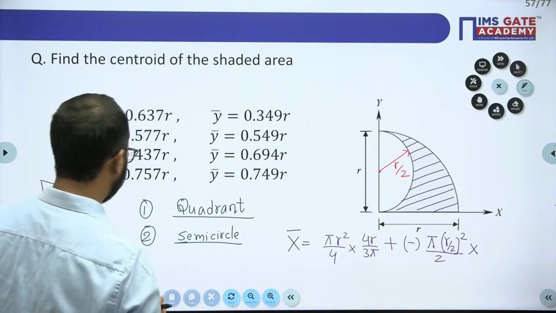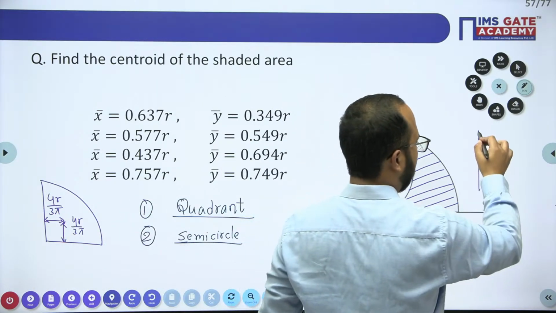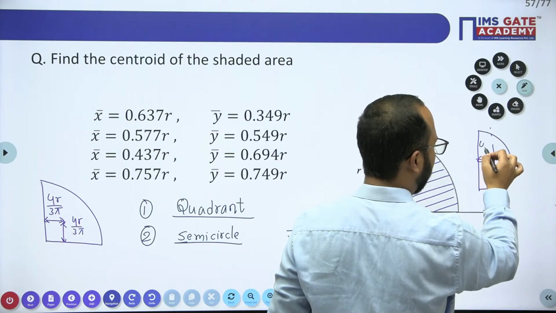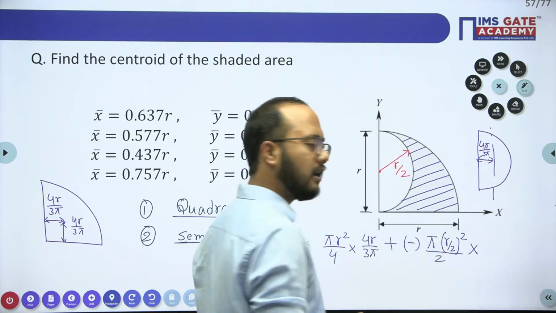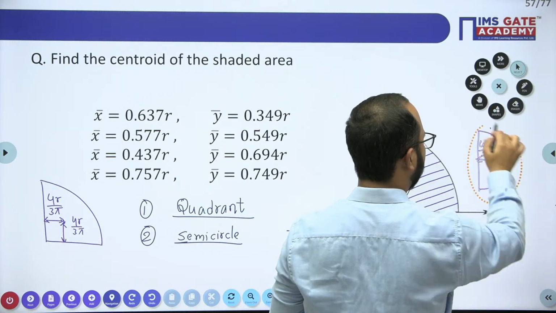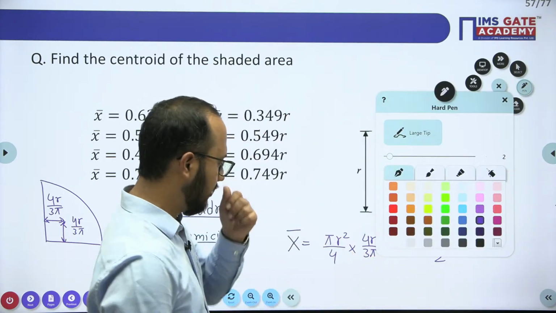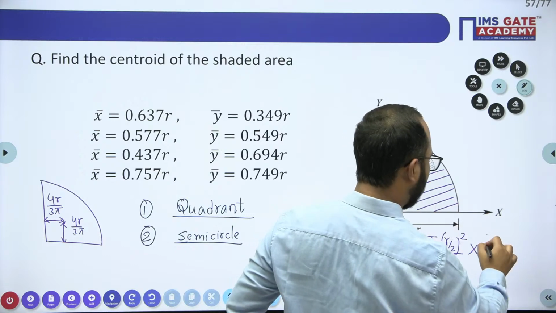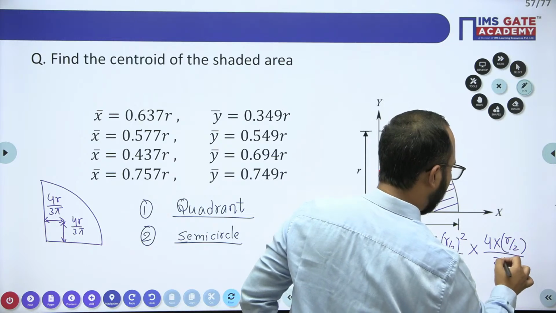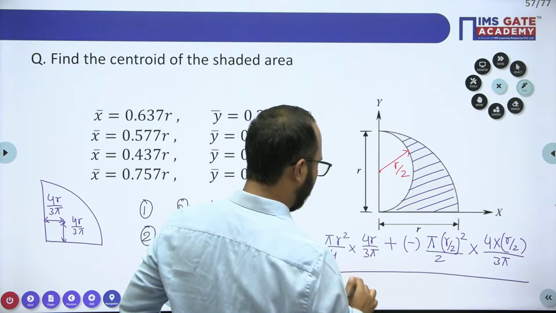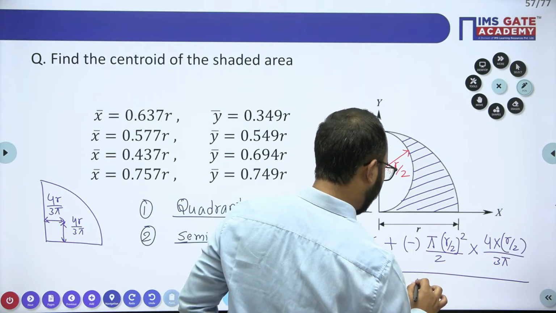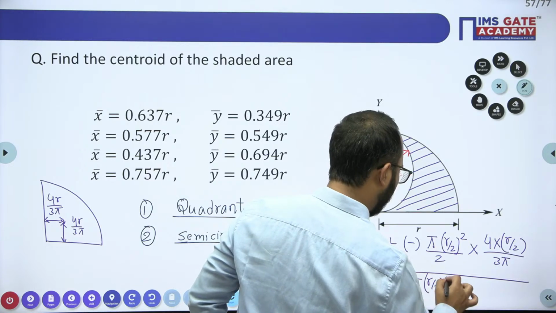Try to understand this point. Here I will draw. If you see, this is the semicircle, no? This distance again becomes 4r upon 3 pi. Again 4r upon 3 pi, but r is the radius of the semicircle. You need to take the radius of the semicircle here. So again 4r upon 3 pi, where r for the semicircle is r by 2. In the denominator part, take the areas: pi r square by 4 minus pi (r by 2) square by 2.